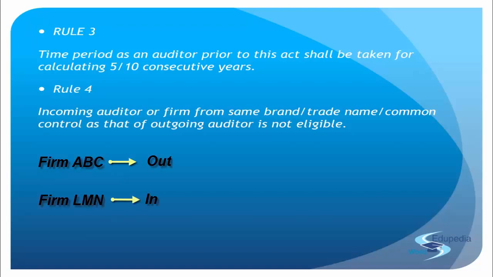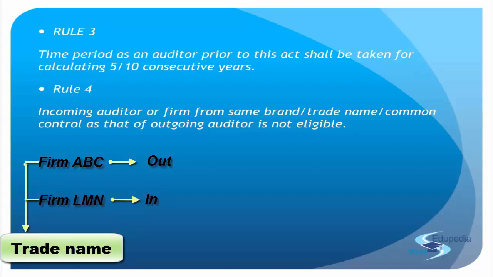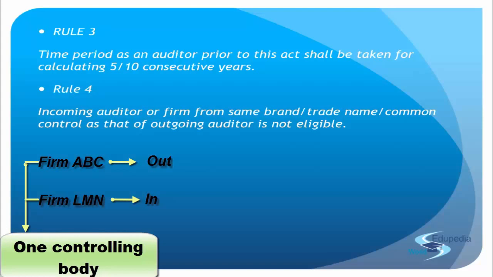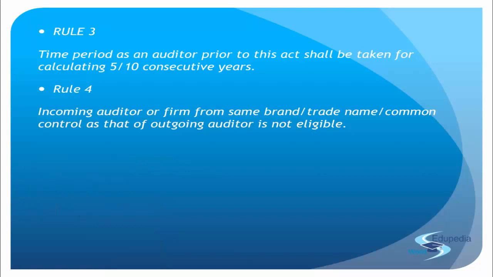But ABC and LMN may be working on the same brand name, or the same trade name, or they may have a common control. They may be one controlling body that is managing both the firms, just registered in two different names. Possible, right? Under the same name, they have multiple firms. So in that case, all of these will be disqualified, which means none of them will be allowed to replace the retiring auditor.